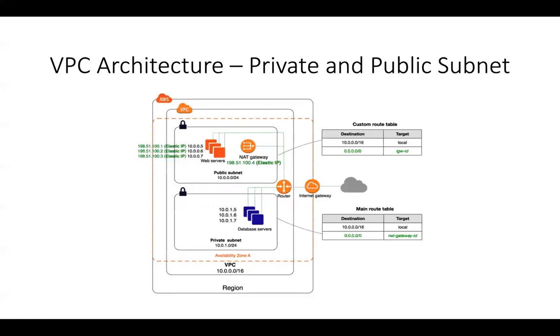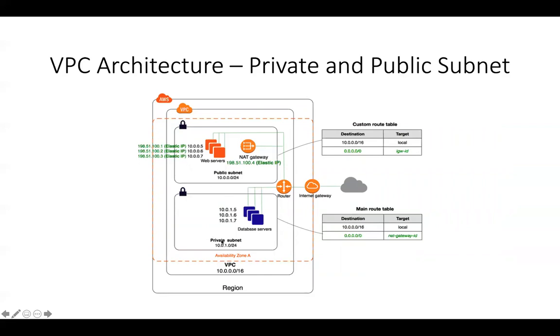So this is the architecture that we will be building today. I would like to explain this before going forward with the demo. In this particular architecture, you have an AWS region within which we have a VPC, right? And the VPC CIDR block address is 10.0.0.0/16, right? And then you have two availability zones. So you have availability zone A, and then you have availability zone B, right?